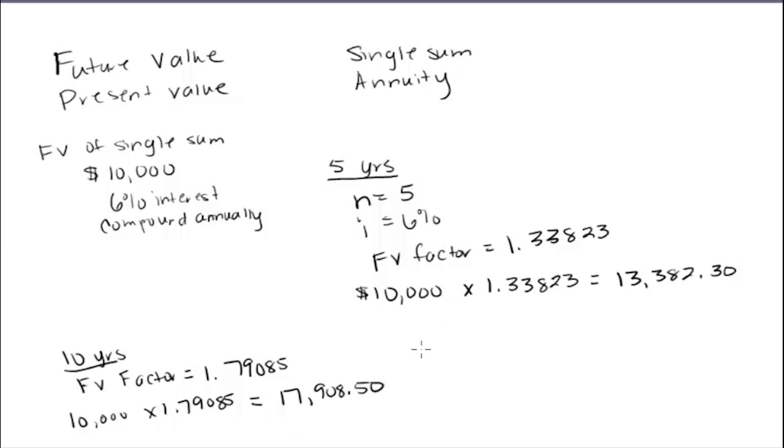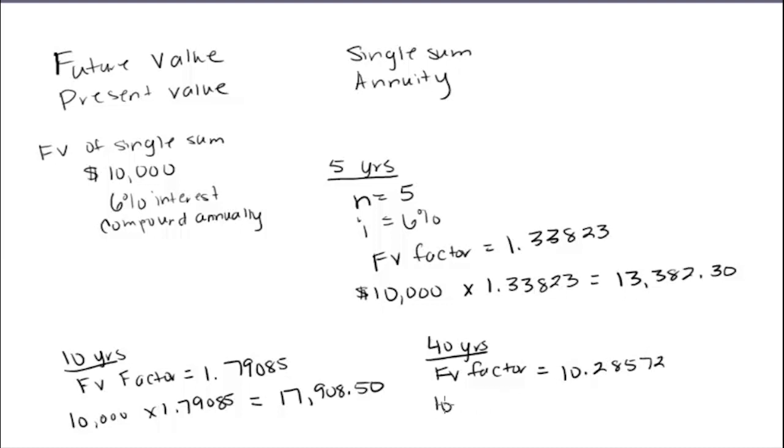And let's push it out all the way to 40 years. So we leave it there for a while. That original $10,000, what would it grow to if we just left it sitting for 40 years and we didn't touch it? Didn't add anything to it, didn't take anything away. Again, I need a future value factor. So we look in the tables. Still the 6%, compounding annually, but now it's for 40 periods. So now your factor is